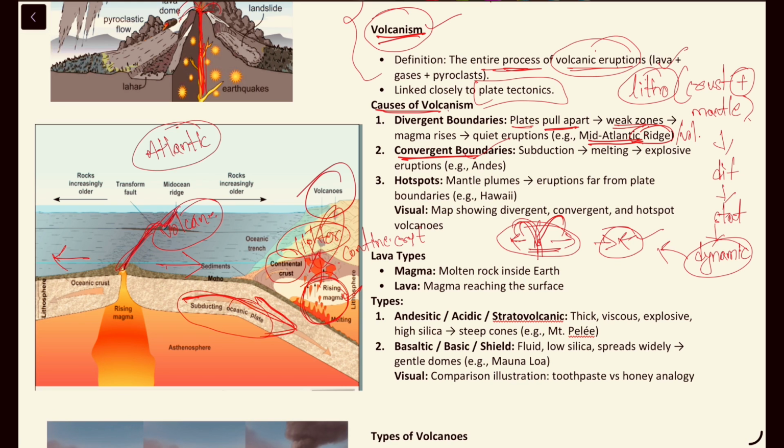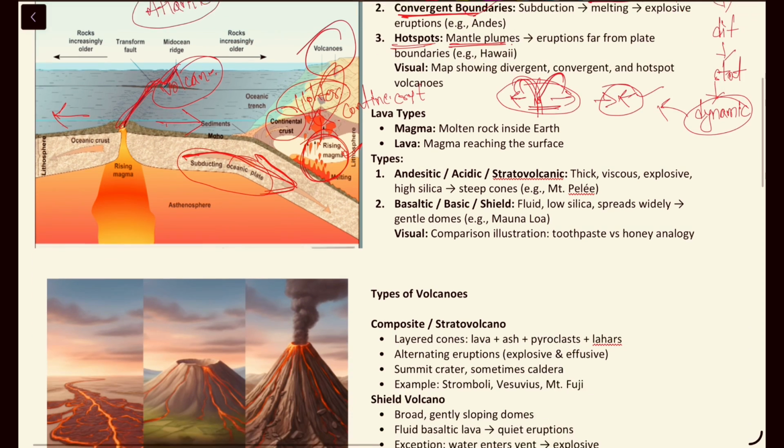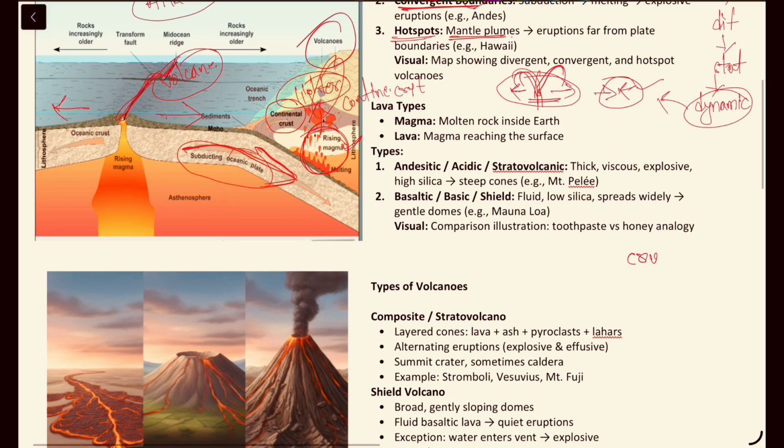And what are the hotspots or the mantle plumes? So actually in the mantle region itself, if we can see here crust, mantle region and the core region. That's how we are dividing the earth into different layers, right?